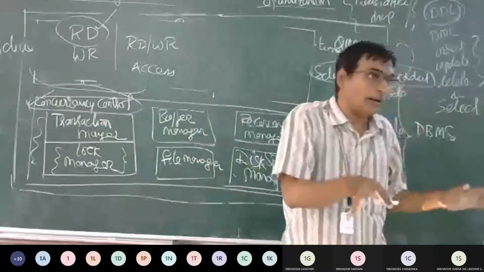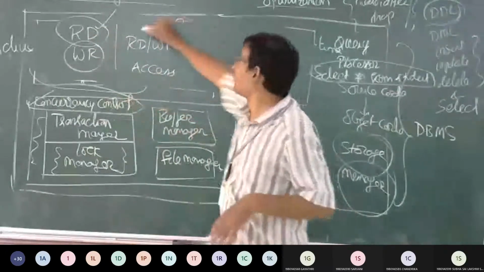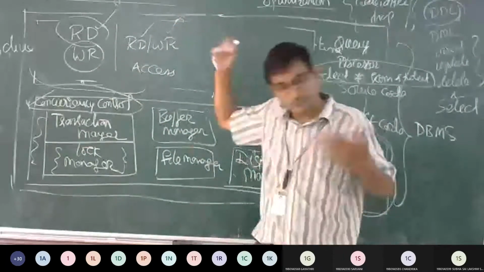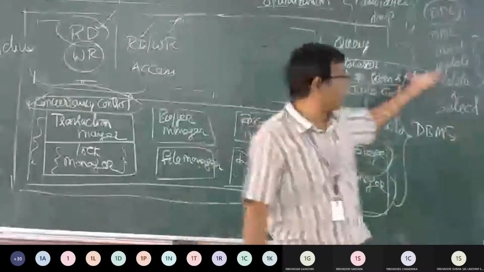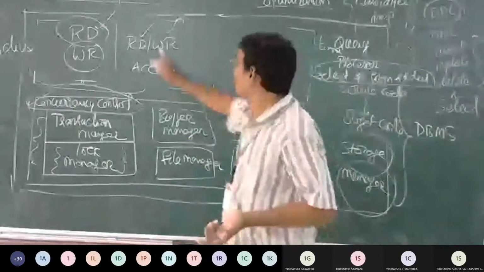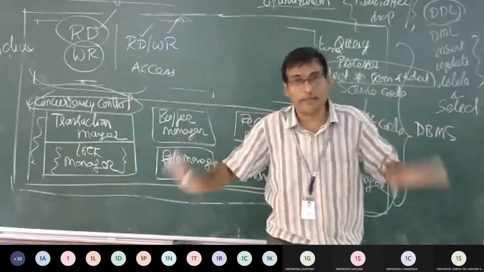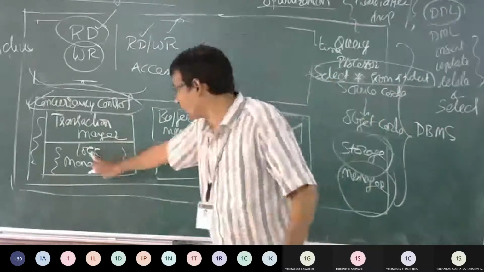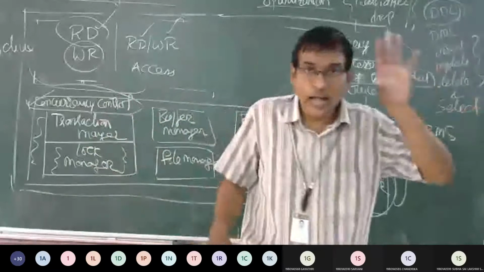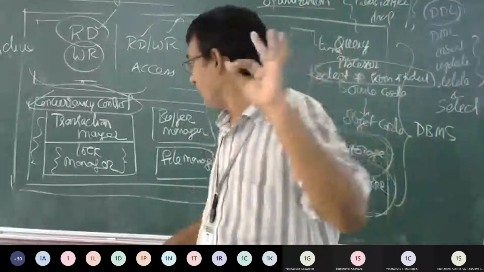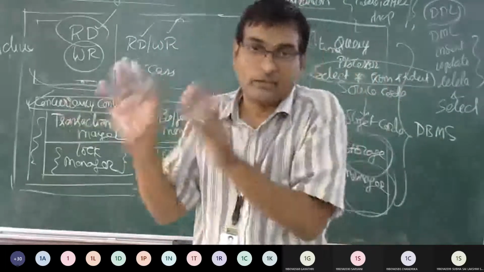Next one. I can write something into my database, that is read-write. I can do reading and I can do writing. Then I am going to have an append access, an alter access, an update access. So all these operations are controlled by a manager, and that manager we call the lock manager, right? The lock manager is going to have some set of locks: read lock, write lock, that is exclusive lock.